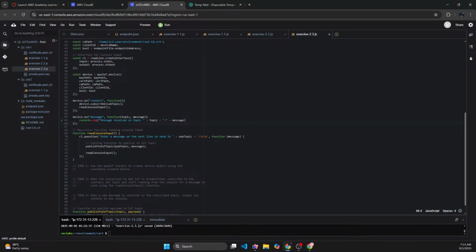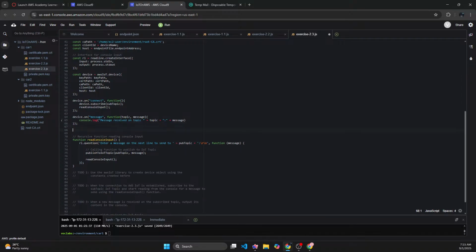And how will it have topic and message, if you ask me? Once again, there is an event for when my device is publishing. So when the device publishes, it's pub topic comma message. So this is how it is going to work.